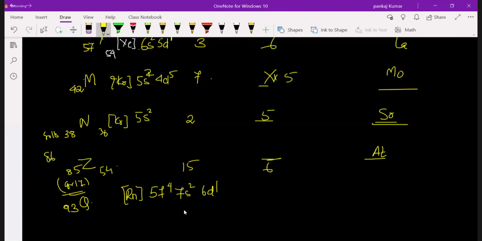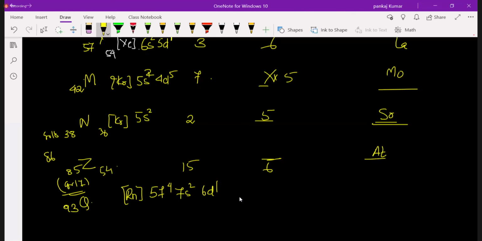Are you sure? 9 means it will be below cobalt, right? Sir, 7. 7 becomes below chromium. 8, sir. Sir, I don't know, sir.